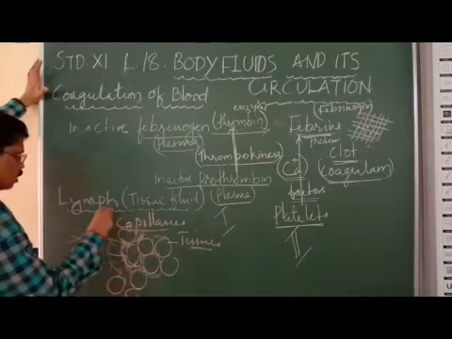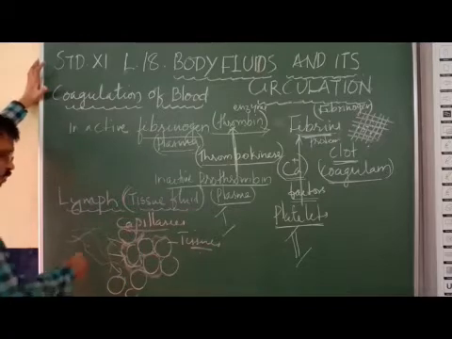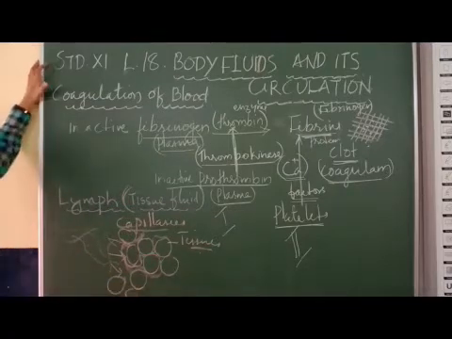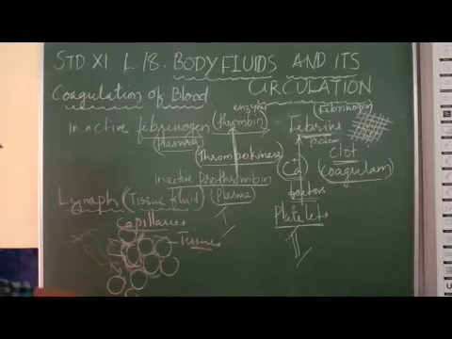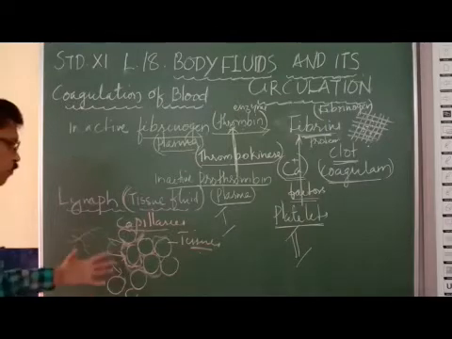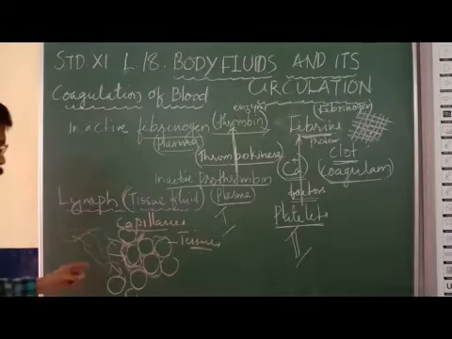Hence it is called the tissue fluid. What is lymph? Lymph is the fluid that is filtered out through the narrow pores in the capillaries. When the blood flows through the capillaries, the blood is filtered. That filtered substance we call lymph, which is devoid of proteins, because the pores are too small. The proteins cannot come out of the capillaries.